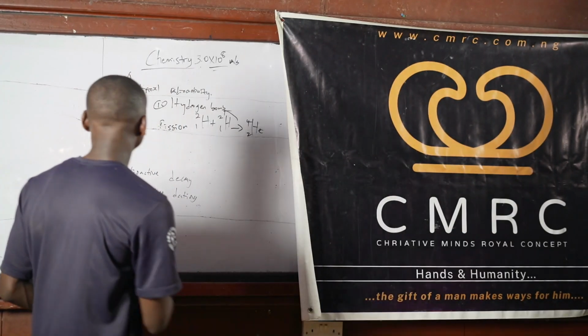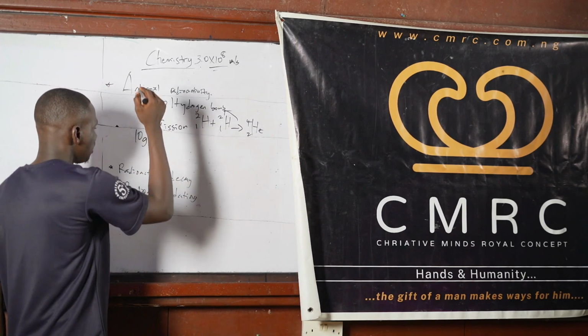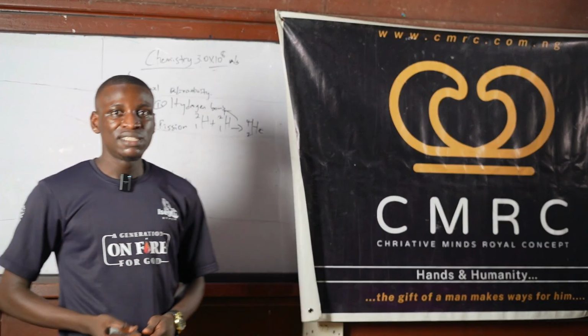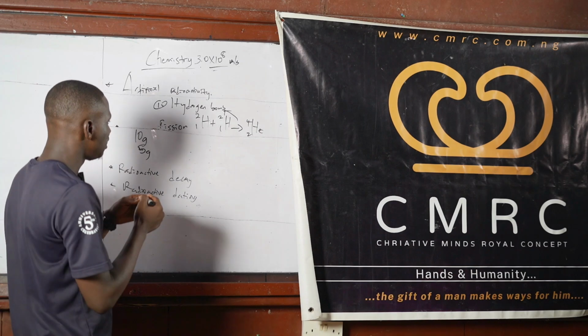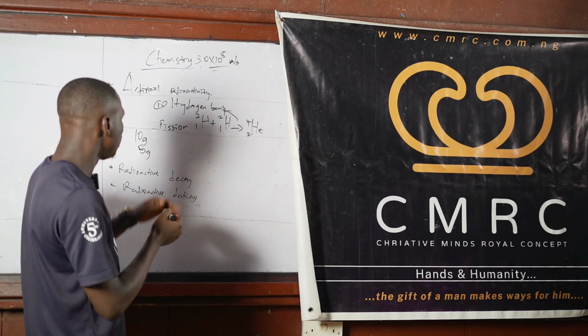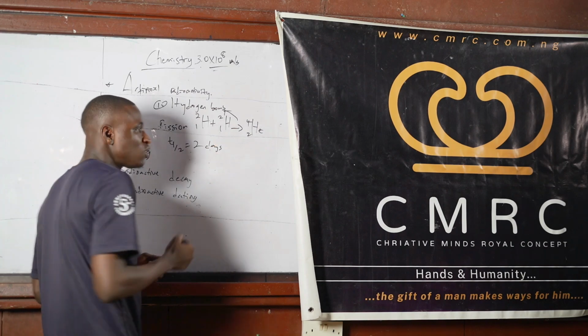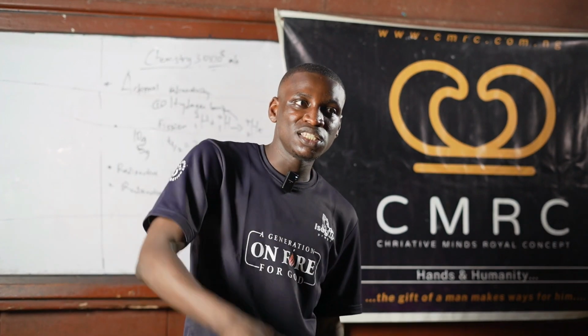So if a radioactive substance has a mass of 10 grams, and then after 2 days it degrades to 5 grams, you know that 5 grams is half of 10 grams. That means 2 days is the half-life of the substance. So the time taken for a radioactive substance to degrade to half its initial value, that's the half-life.